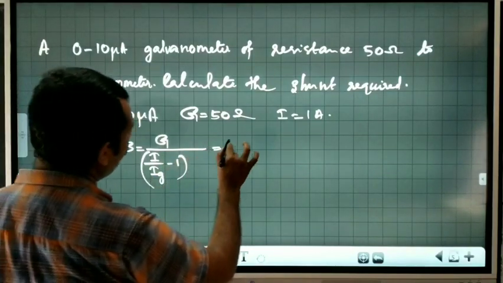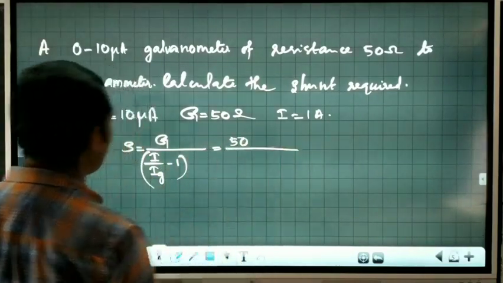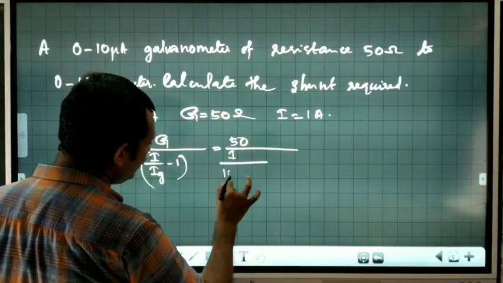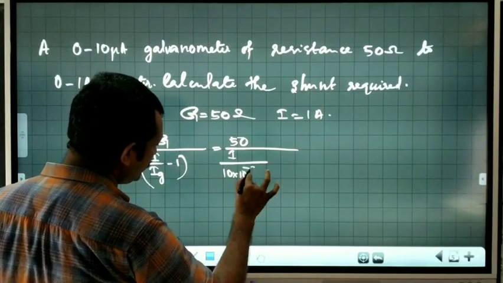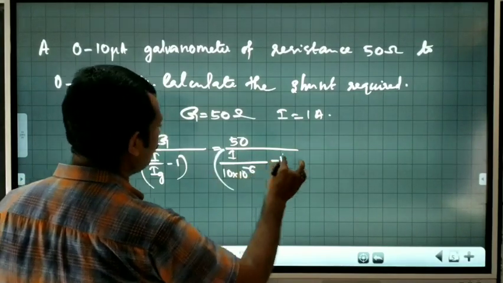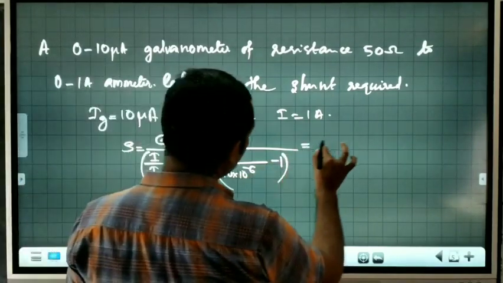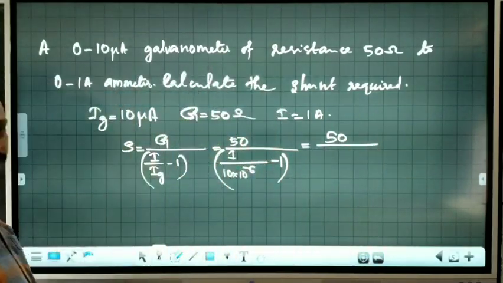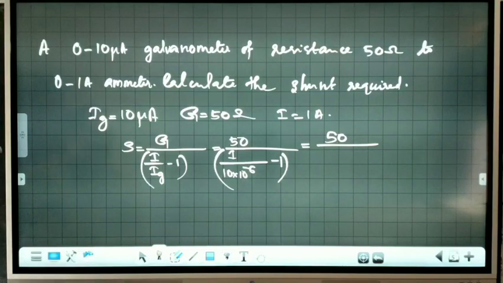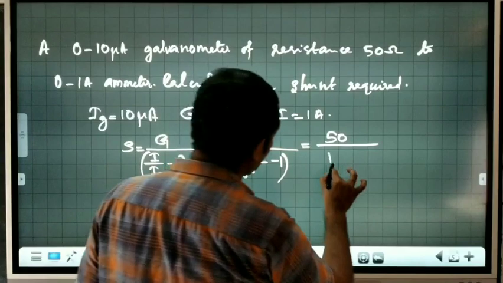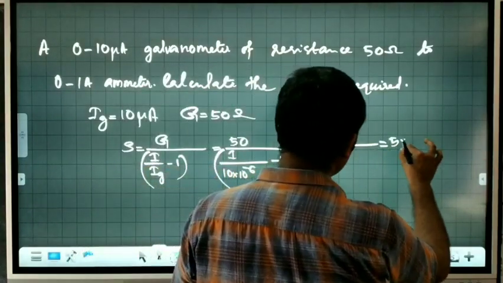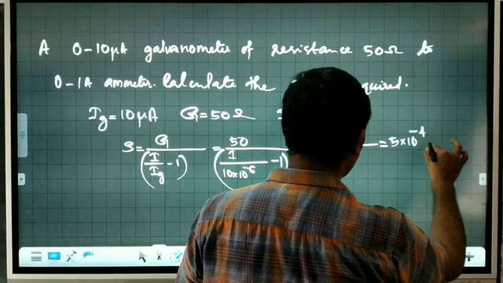What is G? 50 divided by I, 1 ampere, divided by 10 into 10 raised to minus 6, minus 1. This is equal to 50 divided by 10 raised to 5 minus 1. This is 10 raised to 5. Or this is equal to 5 into 10 to the power minus 4 ohm.